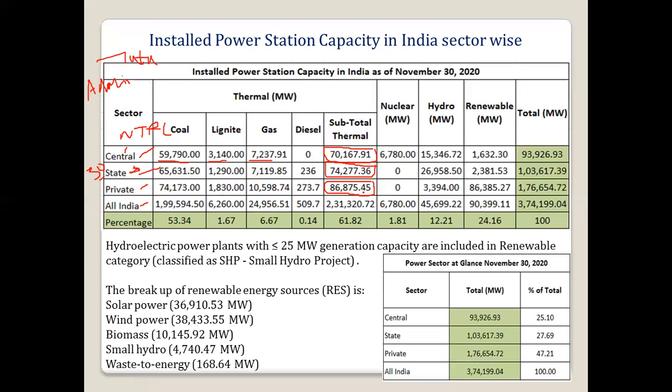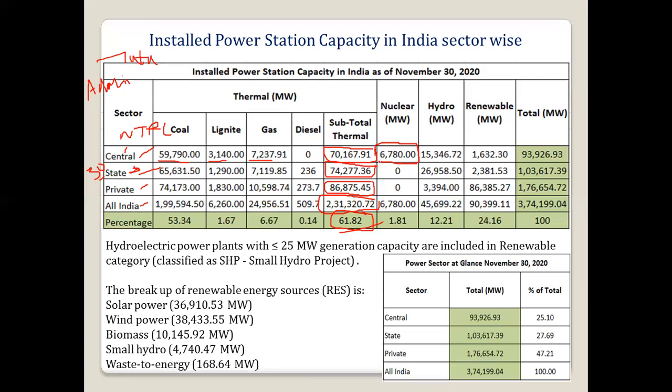Power generating companies. So all India, if we say, it will be around 231,320 megawatt. Okay, so this is for only thermal. So thermal का कितना परसेंटेज है आउट ऑफ 100? It is around 61.82%.